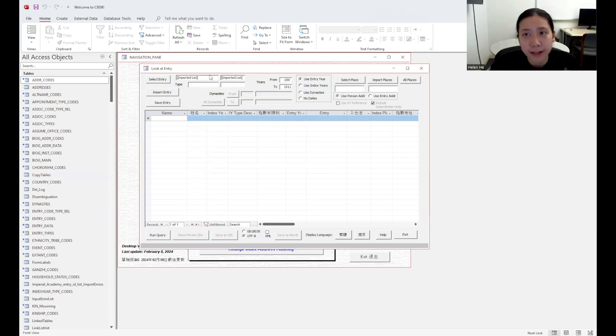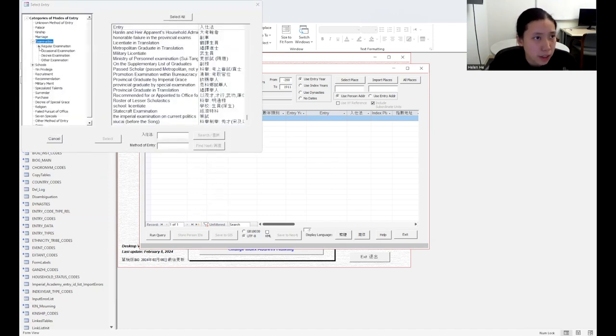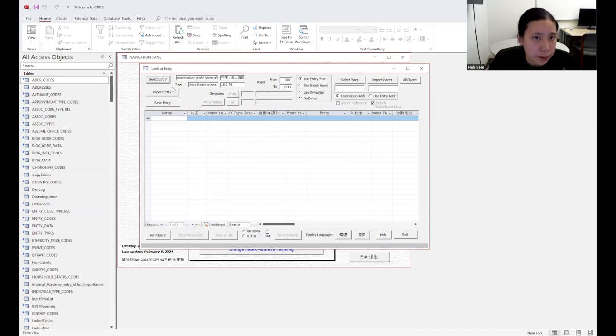That is another way of selecting entry, which is similar to what we talked about in the very first video about importing a list of people in the social network analysis. But here we just want to look at one specific type, which is jinshi, so we don't need this list, but that is definitely an option if you're looking at multiple categories at the same time. So let us go back to jinshi and just select it. Here we go. Okay, so this is the entry pathway that we've already selected.